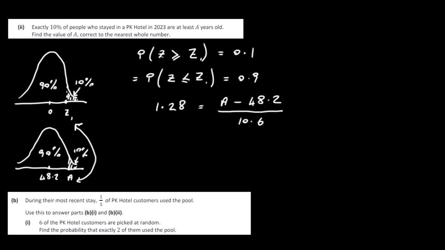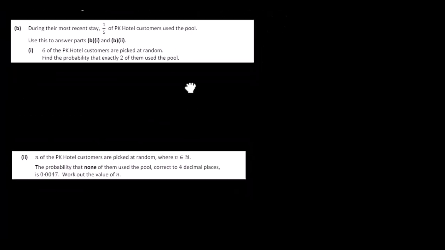So all we've got to do is solve for A. What you'll find is you multiply across by 10.6, so we bring that up here and multiply, and then we add 48.2, and what you'll find is that A is equal to 61.768. Now it says here A is correct to the nearest whole number, so we want A to be 62 years. And that's it for part 2. Let's move on to part B.